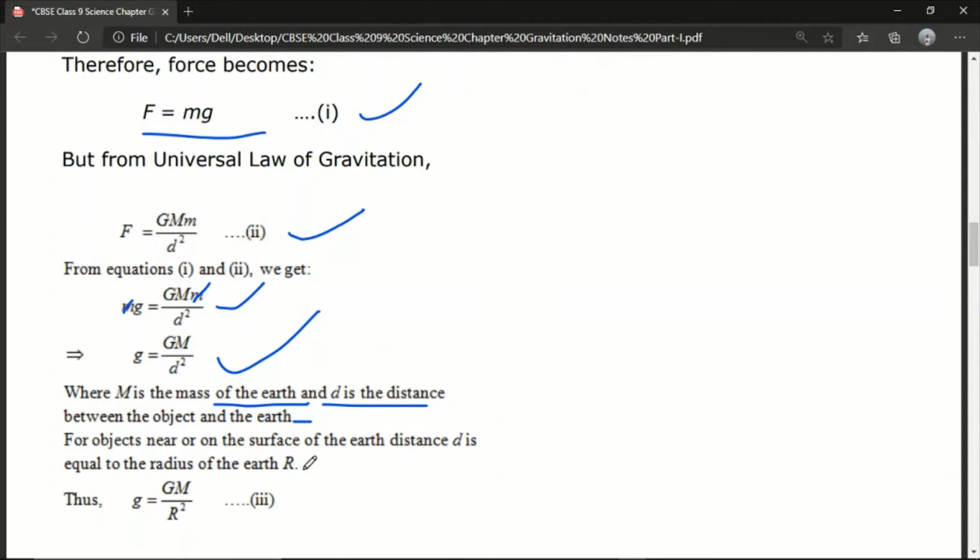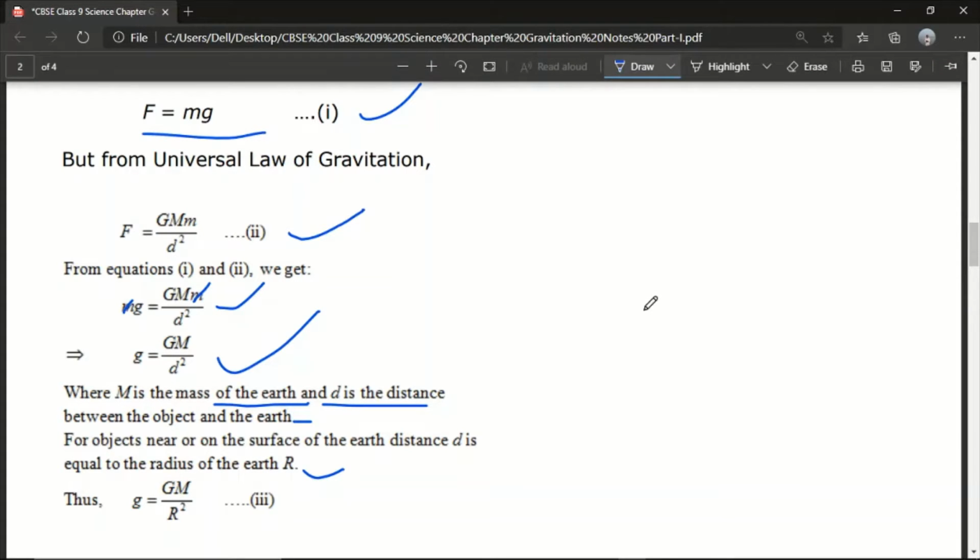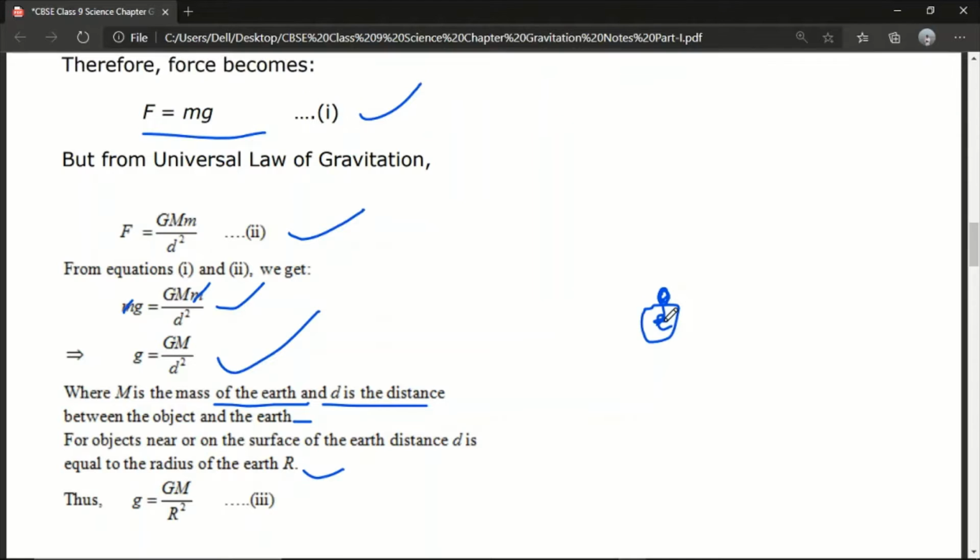For objects on the surface of the earth, distance d is equal to the radius of the earth. So listen here, if the object is on the surface of the earth, so this is earth and this is the object, the distance will be equal to the radius. Earth is taken as a spherical object, so it must have a radius. That radius is equal to r. So what will be the distance between the object and the center of the earth? The radius of the earth is taken as the distance between the object and the center of the earth.